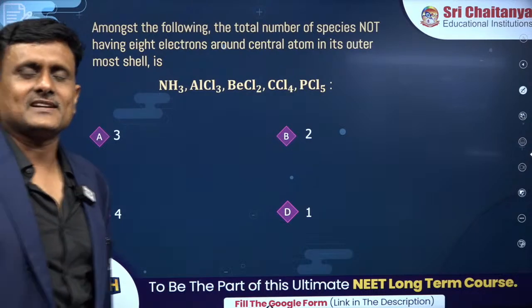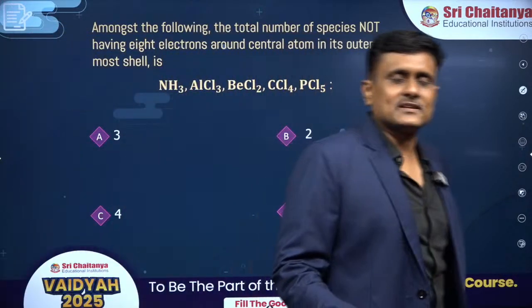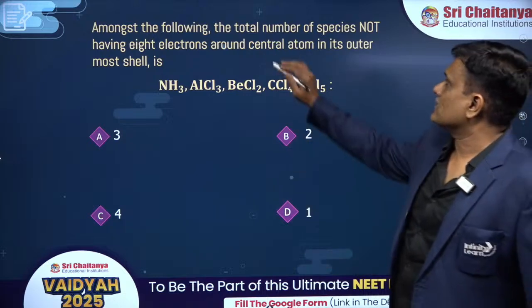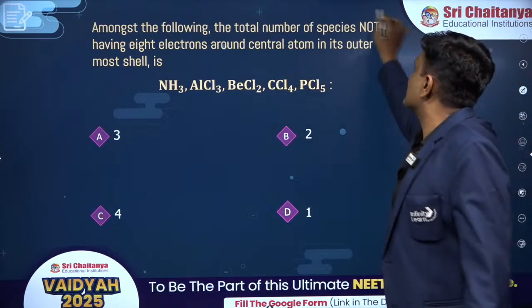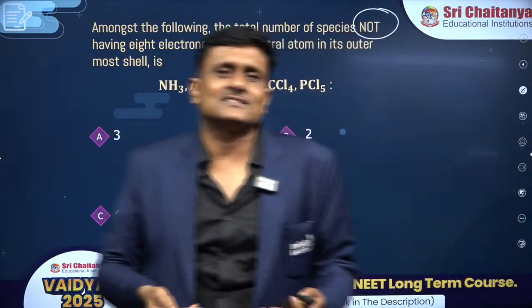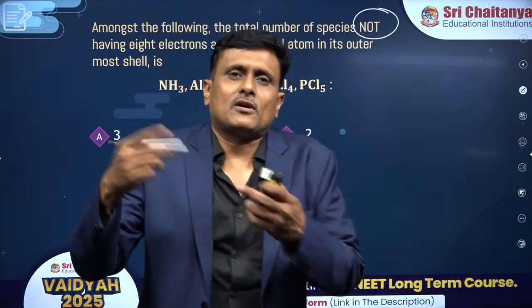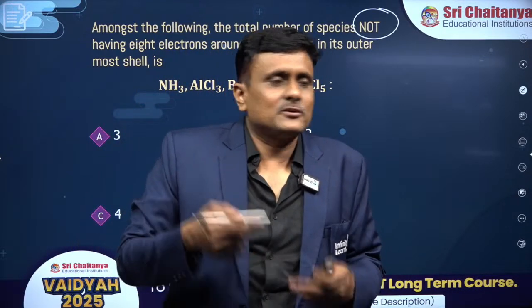Easiest question. We study it in chemical bonding, our favorite chapter. You guys can see that, amongst the following, the total number of species not having 8 electrons. See, in haste we actually miss out these things: which is not, which is. I think you can hear me.